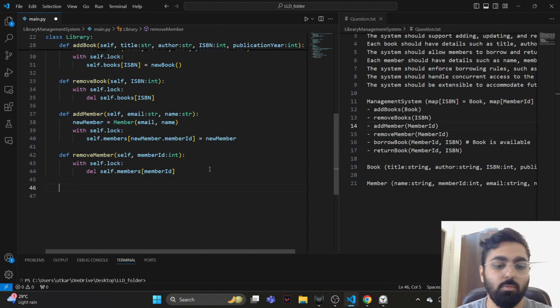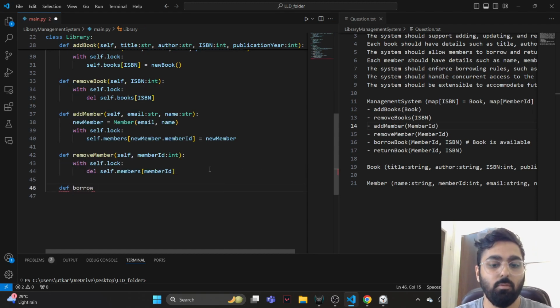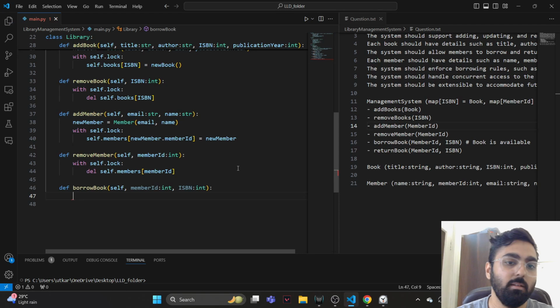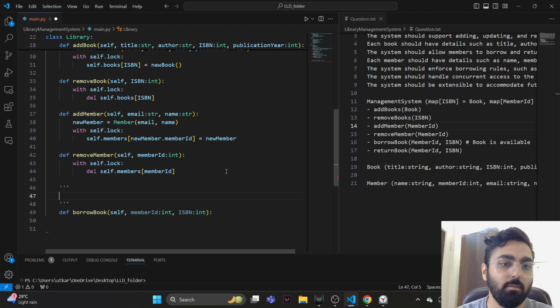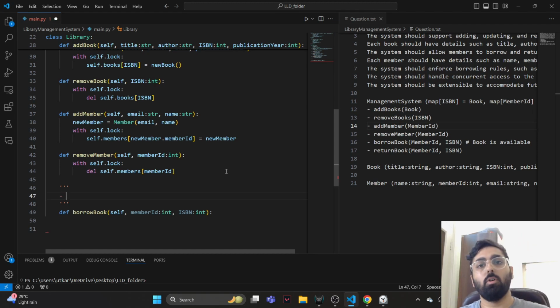Now we come to borrow book, right? And borrow book takes in the member ID, which is of type integer, and the ISBN, which is also of type integer. So what does borrow book really need to do? Let's add a comment over here about the things that borrow book needs to do.